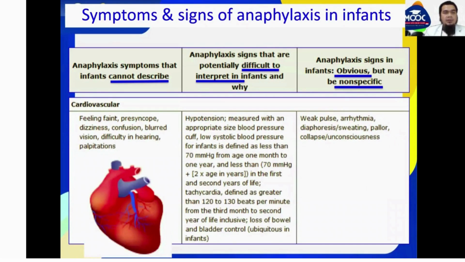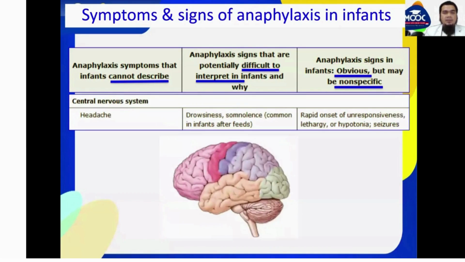Cardiovascular symptoms that infants cannot describe include feeling faint, syncope, dizziness, confusion, blurred vision, difficulty in hearing, and palpitations. Signs difficult to interpret include hypotension, tachycardia, and loss of bowel and bladder control.